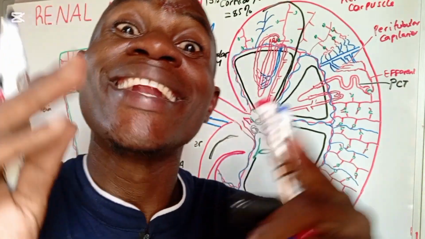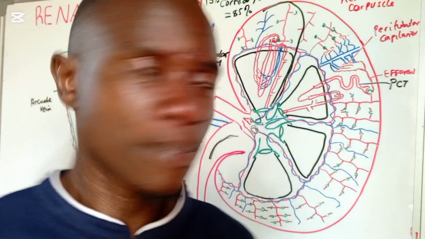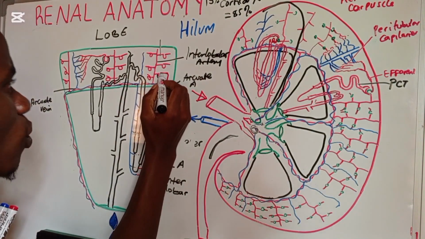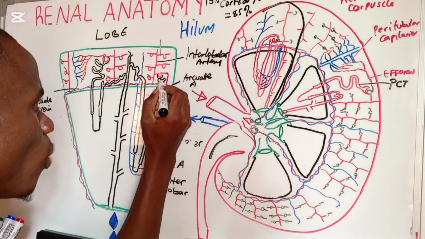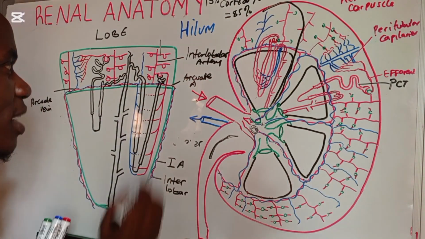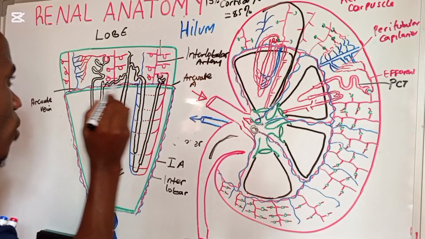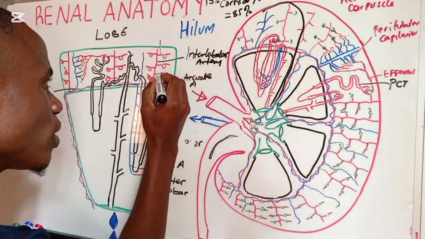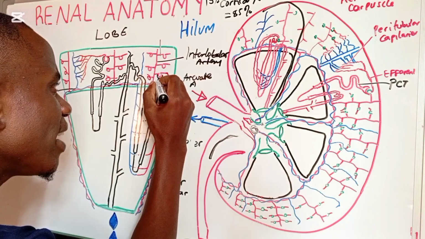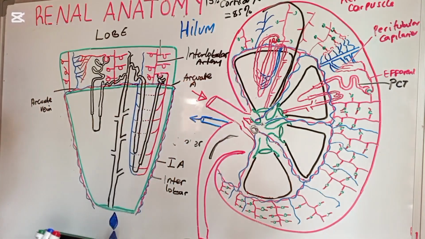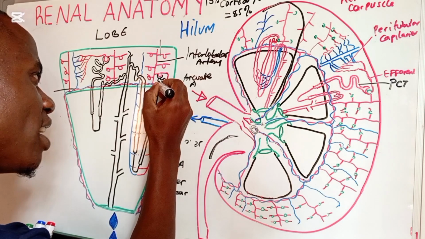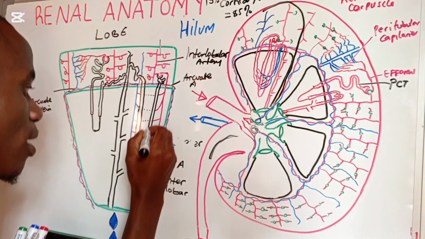And we said they are the majority of them. Now, we're going to be having this kind of nephron, which is going to be towards what we call the corticomedullary junction. The corticomedullary junction is this one here. So now, if you have the nephron which starts from just within here, you're going to be having a very, very short proximal convoluted tubule. So now, the proximal convoluted tubule gives off what we call the loop of Henry.